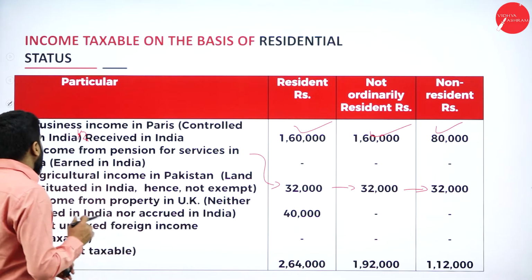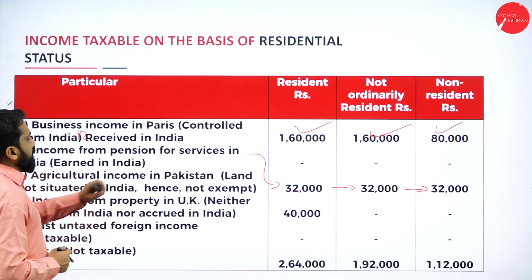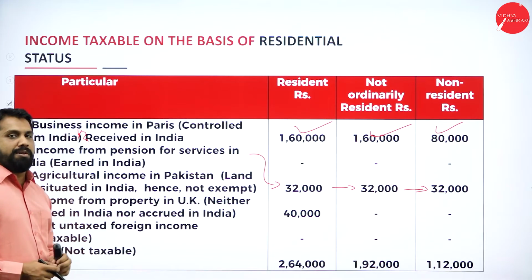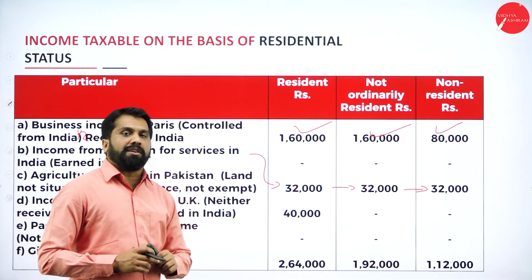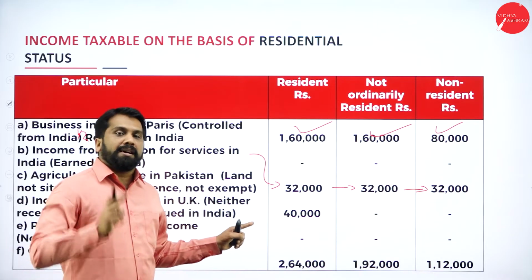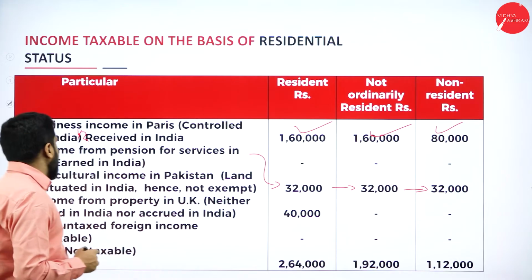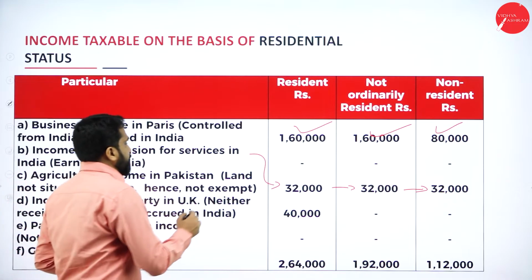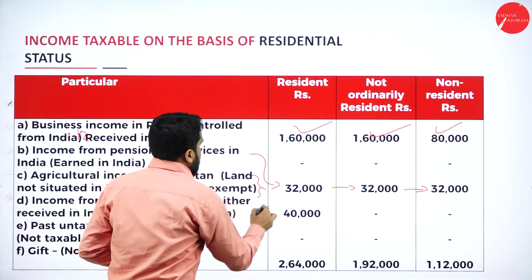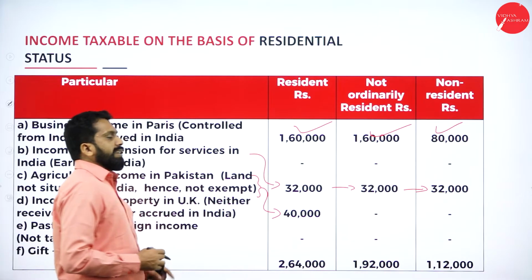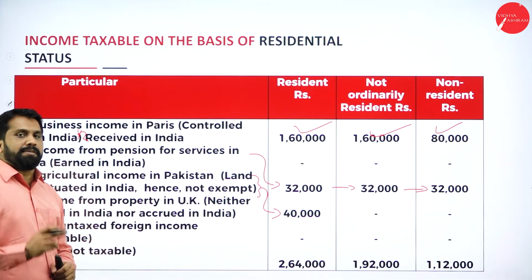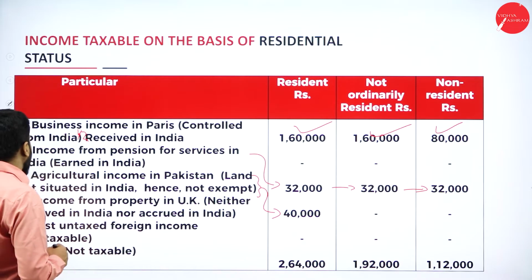Next, third one, agriculture income in Pakistan. So as I told you, agriculture income in India is what? Exempted, but it is where? Pakistan. How many persons taxable? 1 person taxable. Agriculture income, so it will be 40,000, exempt and exempt. We'll go to the next one.